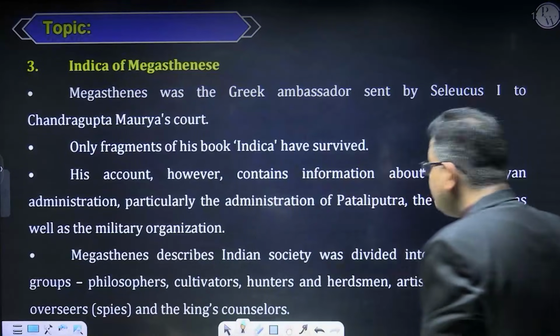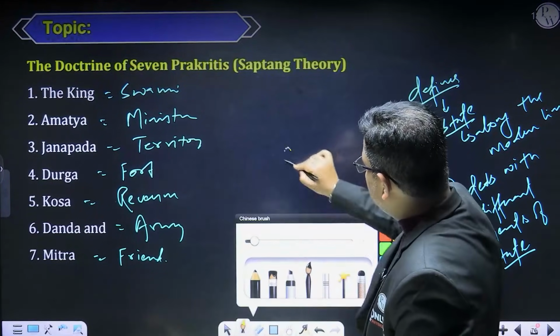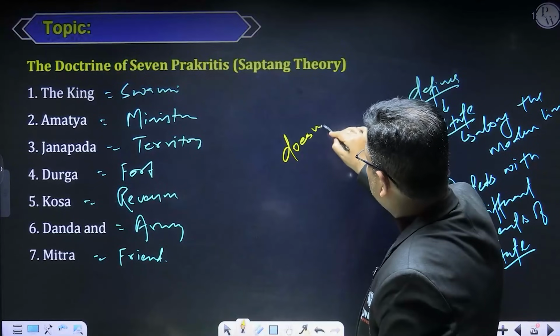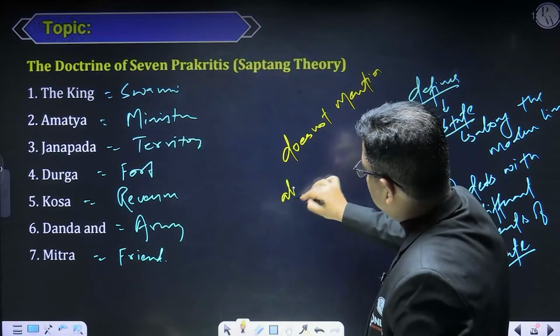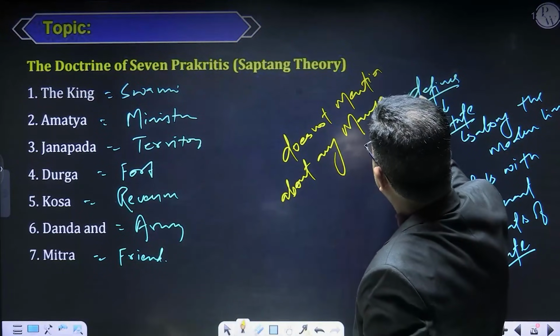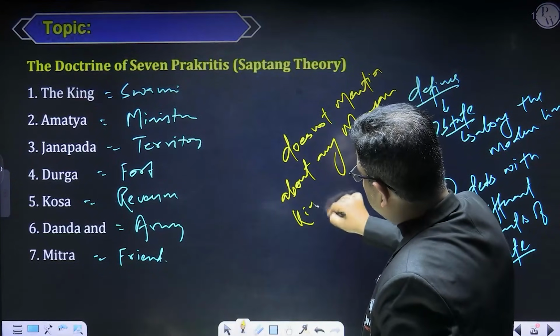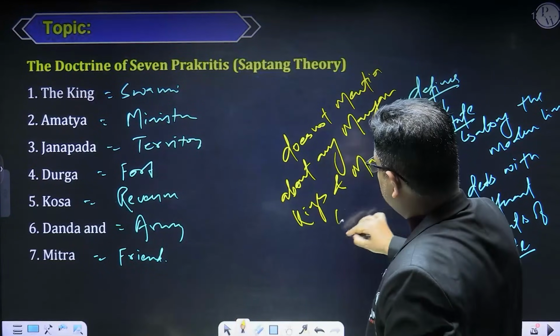But if I talk about the Arthashastra, it does not mention any Mauryan kings and Mauryan state. Nowhere.